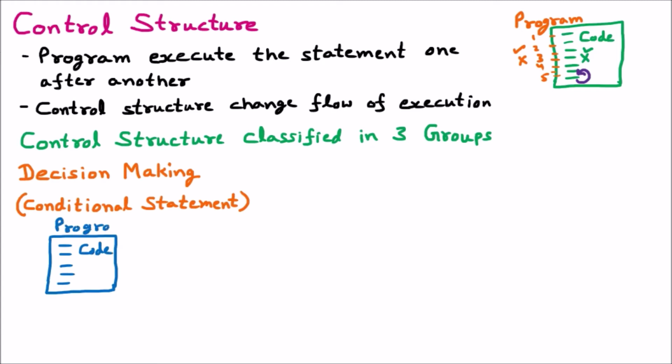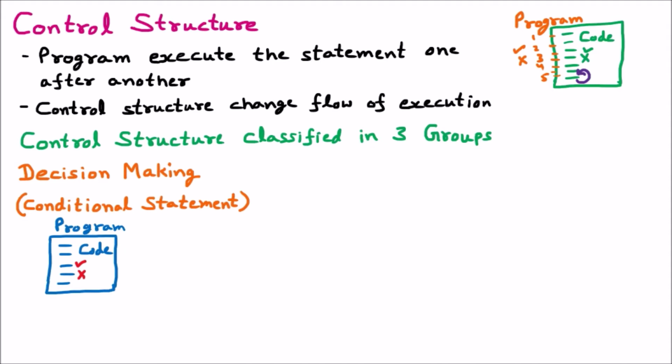Now this program can be some project. Now if I want that out of this code, only this line should run and this line should not run, so that means this is the decision making, or called the conditional statement. If I want that some particular line should run and some particular line should not run, this is the part of decision making. And to apply this control structure, we have two options.